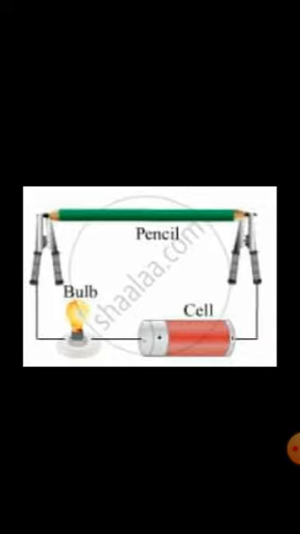You can see in the figure a pencil sharpened at both ends placed between the metal clips. The bulb in the circuit glows, showing that graphite, a non-metal, is a good conductor of electricity. So, graphite, a non-metal, is an exception for conduction of electricity.